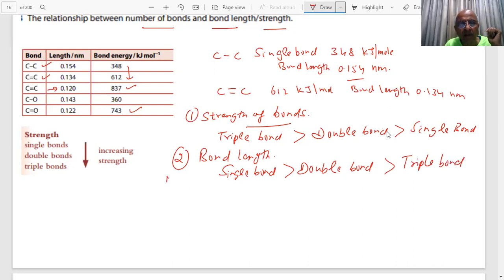If you have the same atoms. If atoms are different, then we have to compare. We will compare when I am saying carbon, carbon, carbon here. Okay? What I am using here is this double, triple, these bonds. Clear? So strength of the bond is increasing, and bond length is decreasing. This is the relationship between number of bonds, bond length and bond strength. Important question for the paper. Note it down, students.